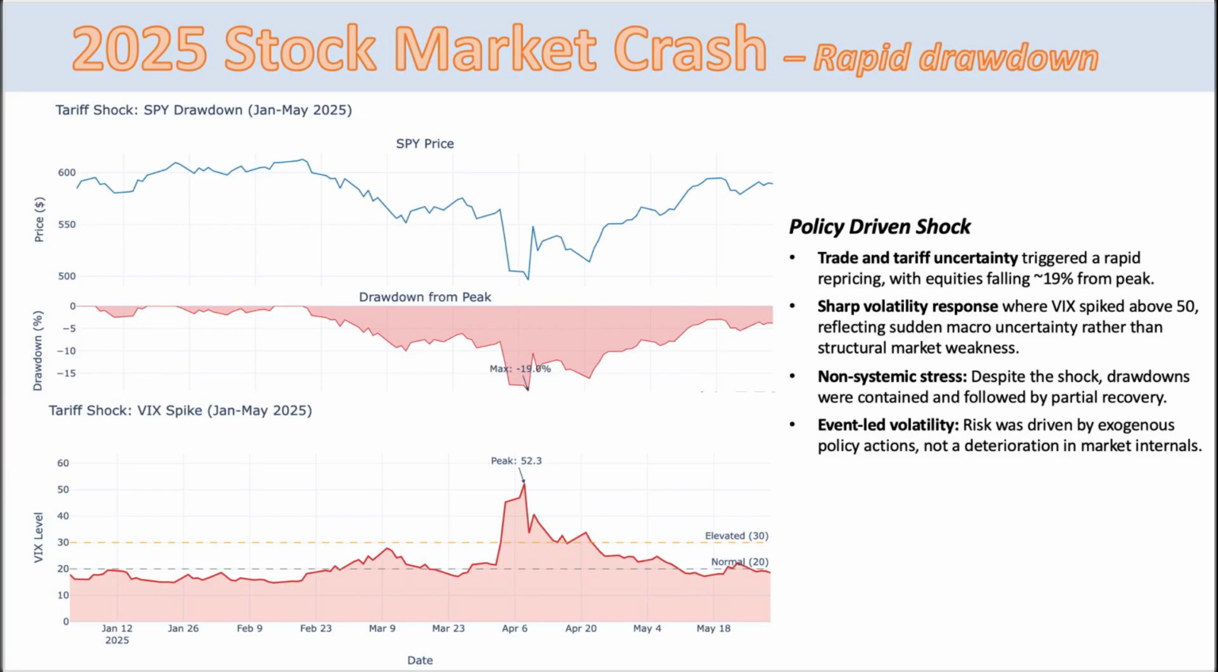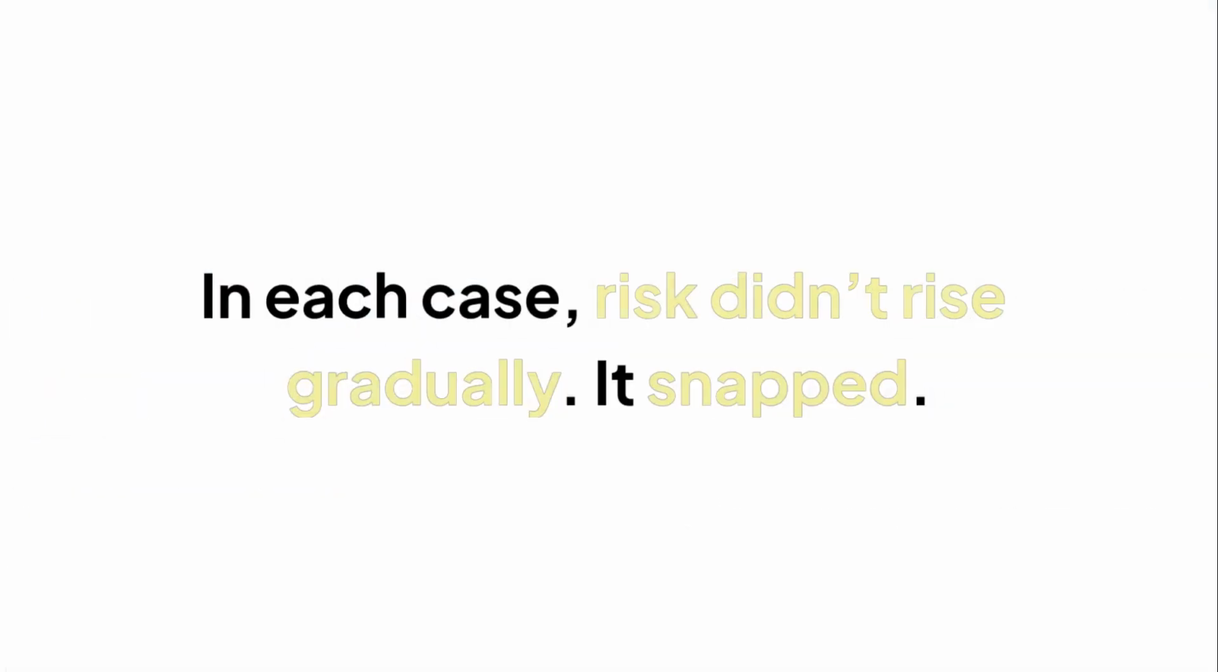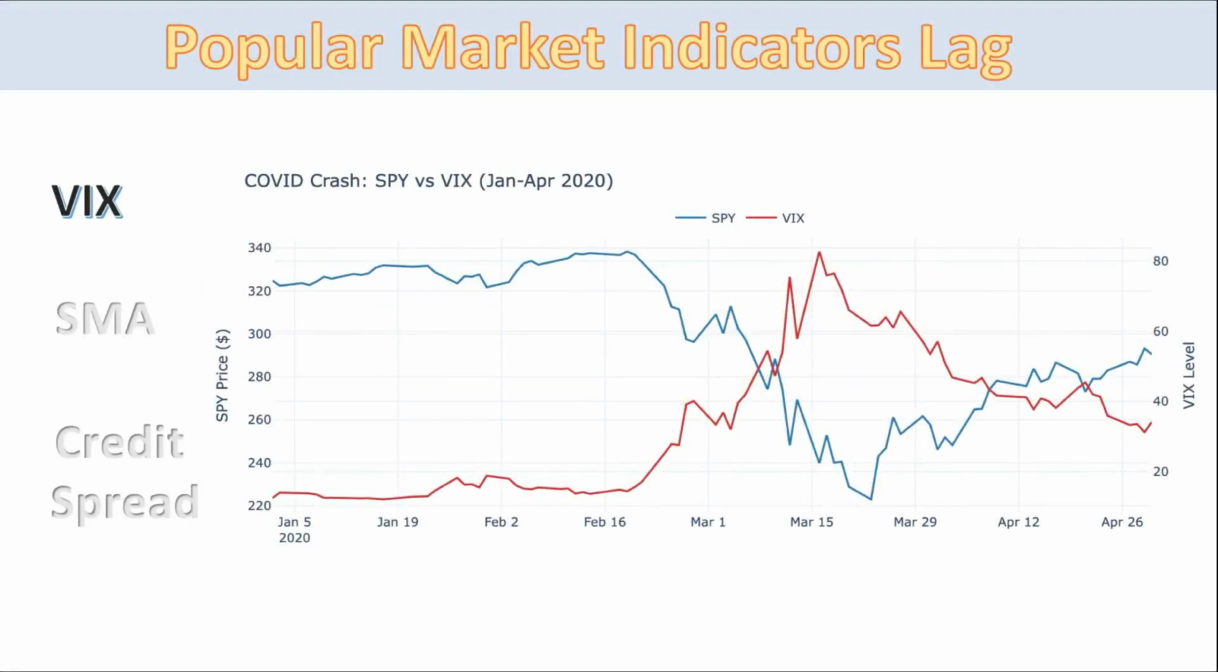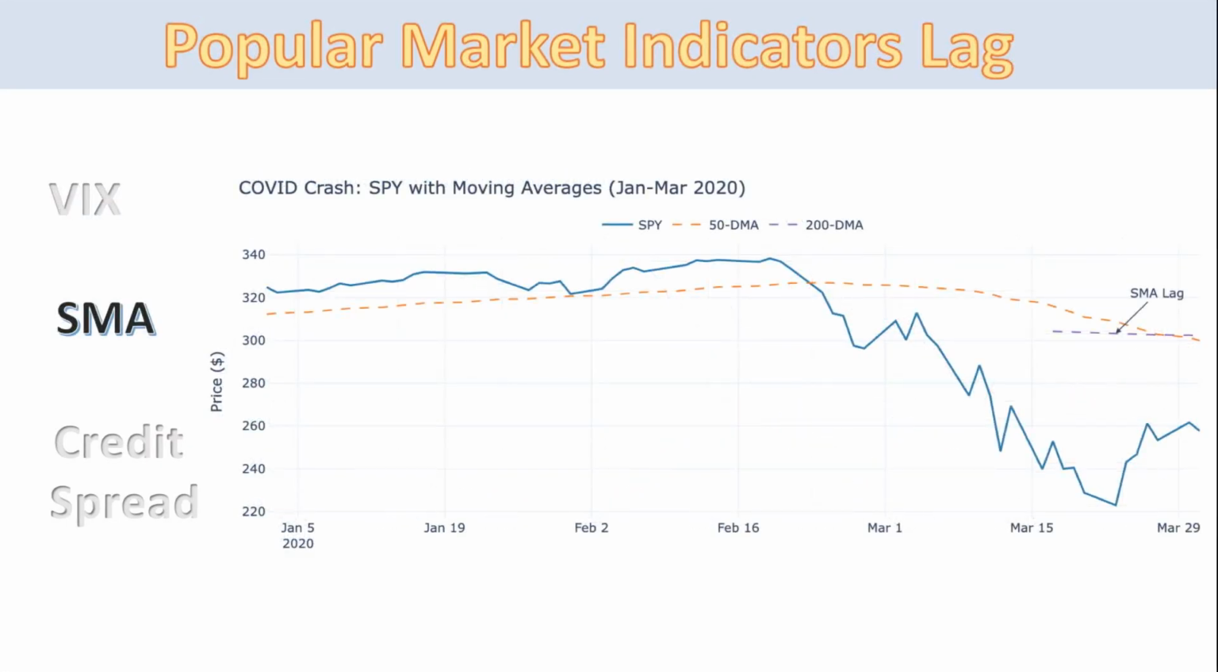Each crisis looked different, but one lesson was clear. In each case, risk didn't rise gradually. It snapped. Yet most portfolios still rely on a narrow set of risk indicators. They are useful, but incomplete. VIX reacts after fear arrives. Moving averages and credit spreads, popular trend signals, lag price. Single metrics miss stress building beneath the surface.